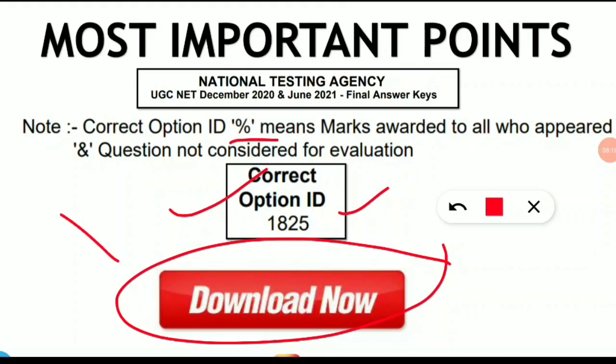So you must download your individual answer key before the time goes out. Hurry up and download it first, so that you can recheck and cross verify where your lagging points are and what you can improve. These things will go as soon as NTA removes them, so you should download it before that. This is the important point.